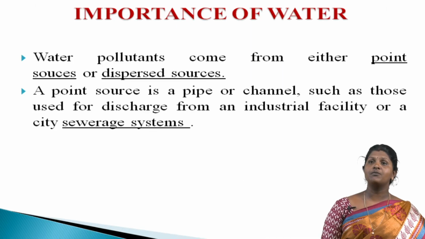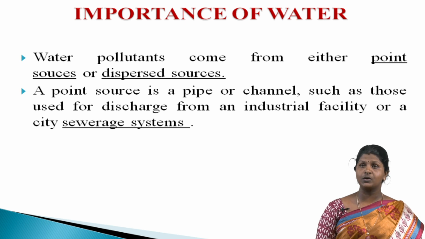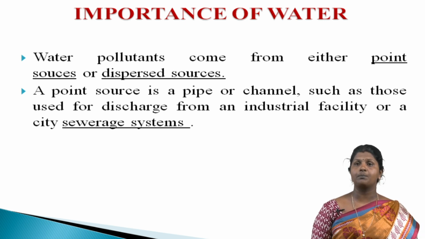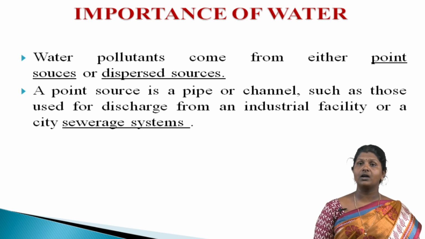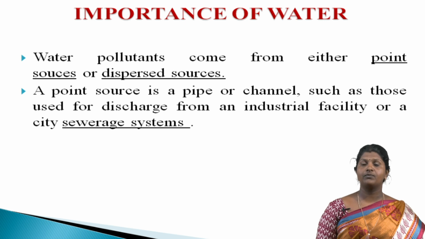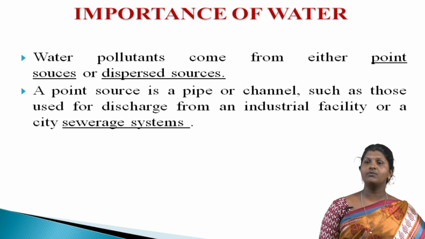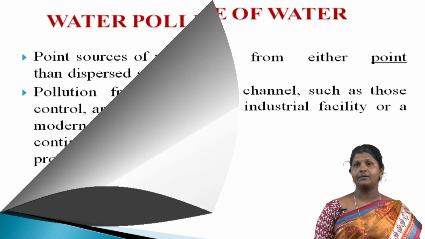The water pollutants come from either point sources or dispersed sources. The point source is a pipe or channel, such as those used for discharge from an industrial facility or a city sewage system. A dispersed or non-point source is a very broad, unconfined area from which a variety of pollutants enter the water body, such as the runoff from an agricultural area.